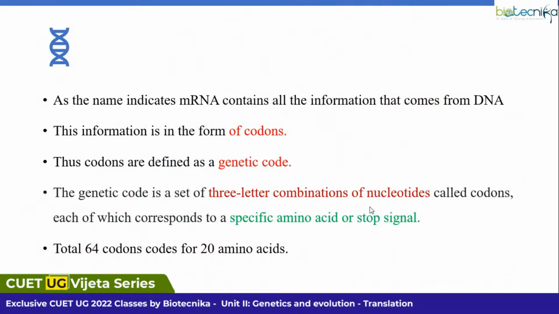Then we are having mRNA, right? So this mRNA, as I said, contains all the information that comes from DNA. That information will be in the form of what? That information will be in the form of codons. And these codons are defined as the genetic code. Okay, so from mRNA, we are moving to genetic code.